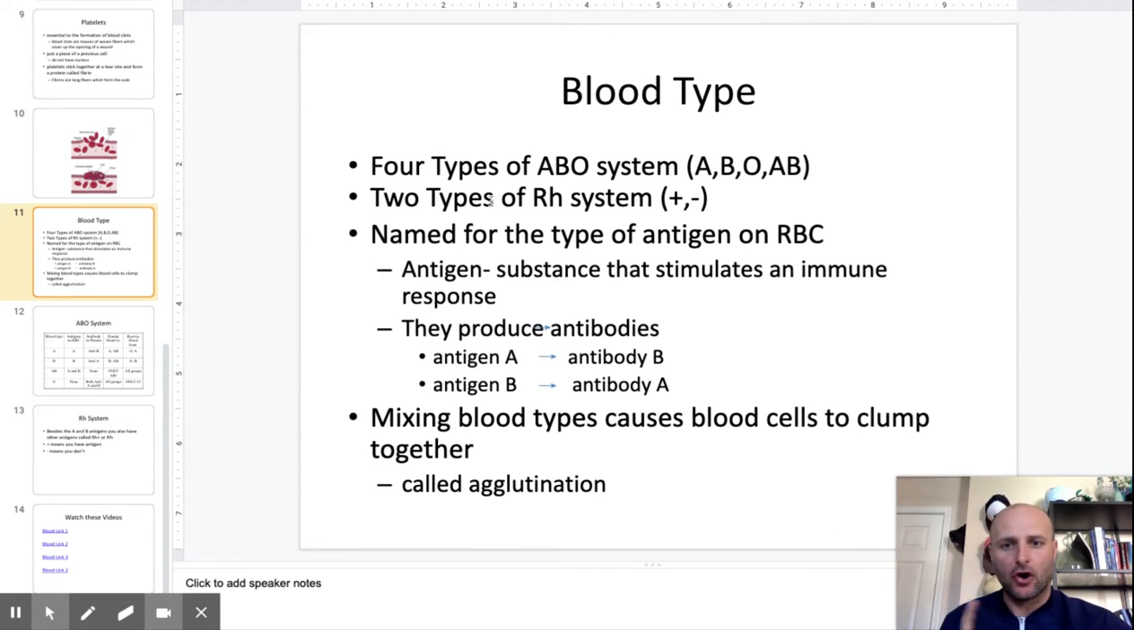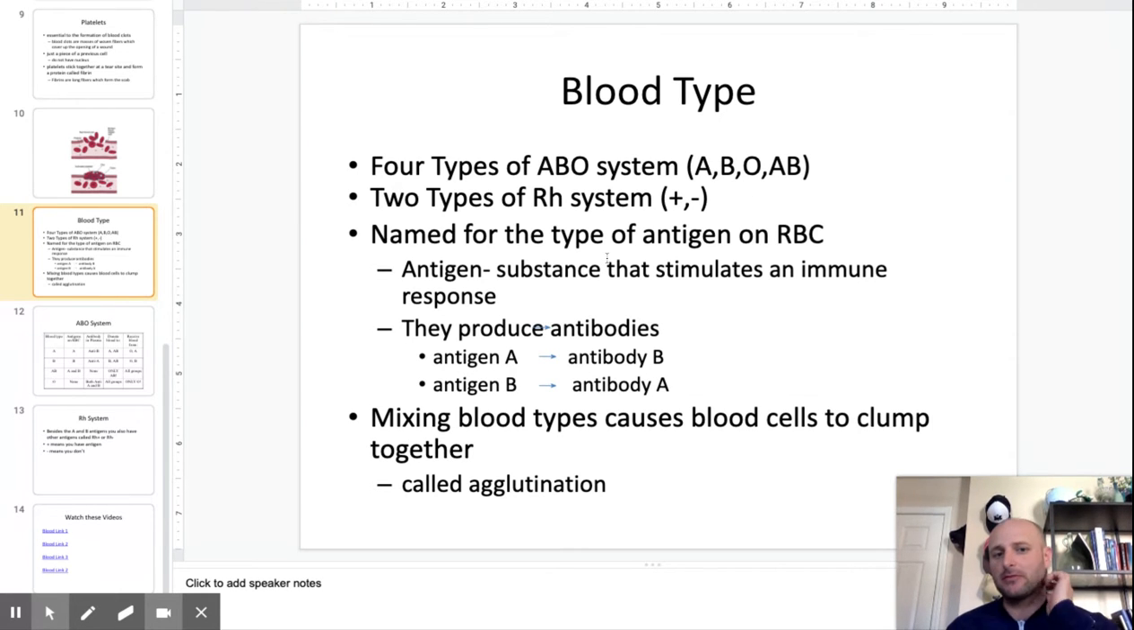But here we go. There are four types in what's called the ABO system. You can either have A, B, O, or AB. And then there are two types of the RH system, plus and negative. So I have O positive. O positive, that's my blood type.